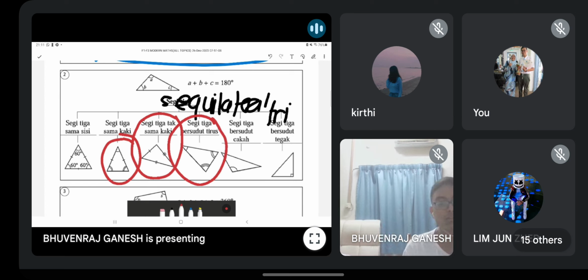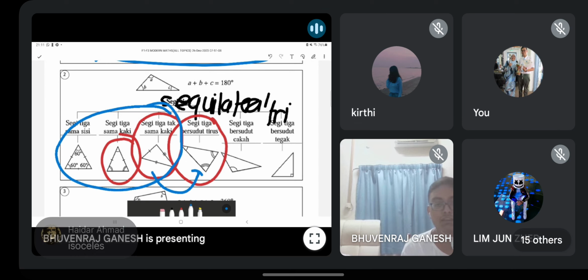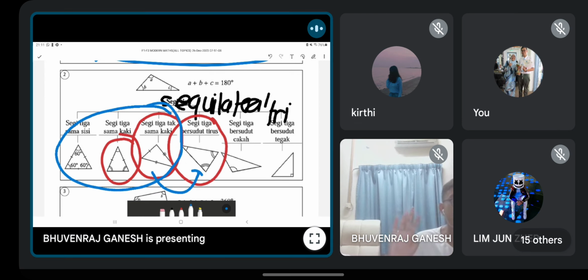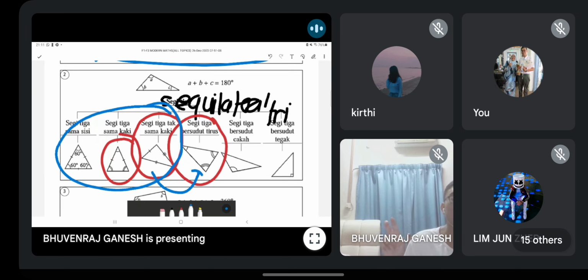Alright, and then this one, acute angle triangle. Okay, segitiga bersudut tirus. So guys, let me ask you, which one of these three triangles boleh masuk bawah ni? Yang mana antara tiga yang saya bulatkan dalam biru is an acute angle triangle? Can anyone tell? No. Sama kaki and sama sisi. Sama kaki takkan jadi acute angle. Guys, remember, segitiga bersudut tirus, acute angle triangle, semua sudut kena tirus. All the angles must be acute. So which diagram all the angles acute? This one only. Sebab semua kurang dari 90.